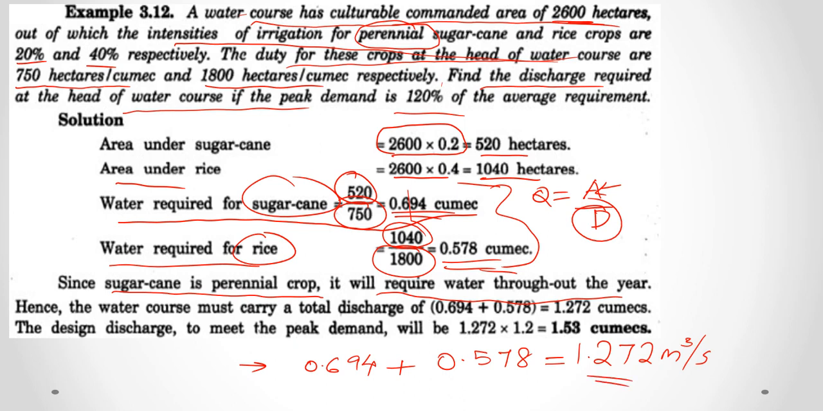Now here it is said that the peak demand is 120% of average requirement. So this is the average requirement. Therefore to meet the peak demand, the discharge required will be 120% of average requirement. That is equal to, as we said, average requirement is 1.272 multiplied by 1.2, that is equal to 1.53 cumec. So here the answer is 1.53.